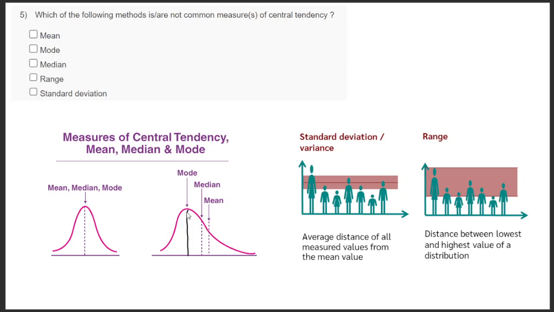This is a positively skewed normal distribution, or positively skewed bell curve, and the standard deviation is the average distance of all measures from the mean value. So from the mean, how it is varying, you can see in this, you have the tallest person here, and the shortest person here, but the average is between them, and the standard deviation is within the given limit. But if you see the range, it is between the shortest one to the tallest one, so the range is always higher than the deviation.